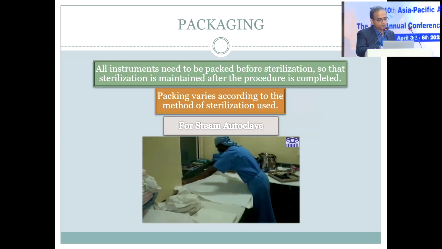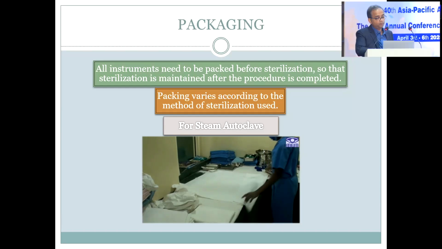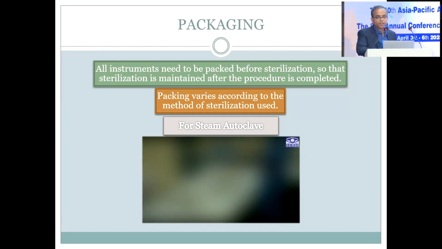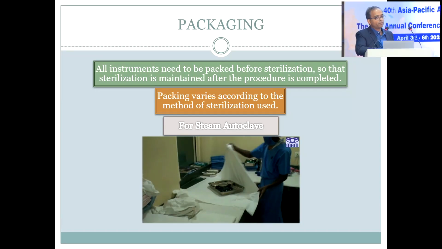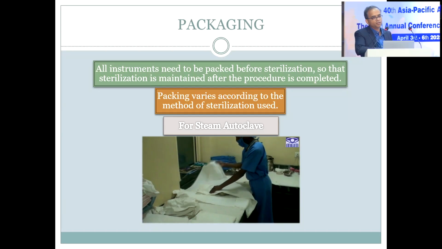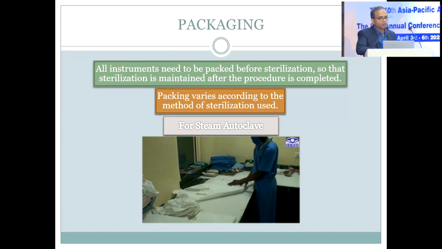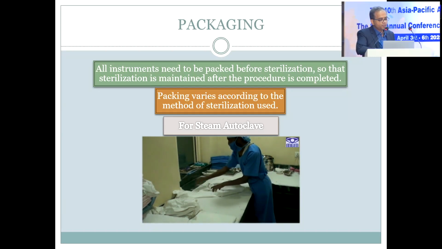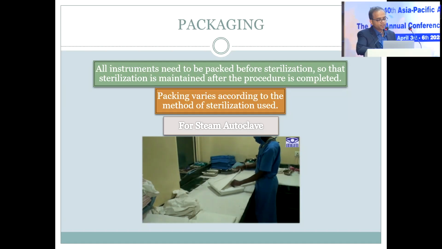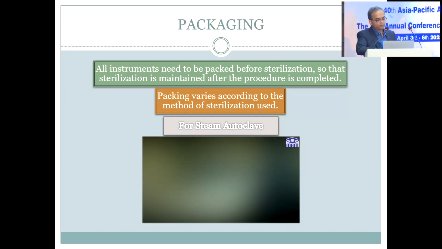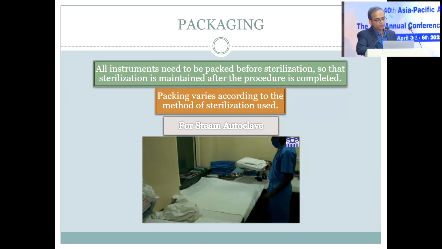Again, packaging for sterilization is very important, because if we don't do proper packaging, there can be immediate reinfection in our sets. So all instruments need to be packed before sterilization, and this is the double packing method for steam autoclave, where we use double packs.